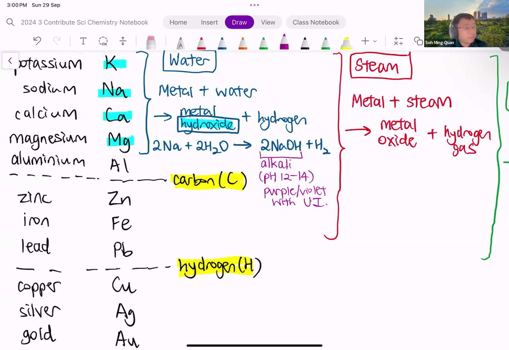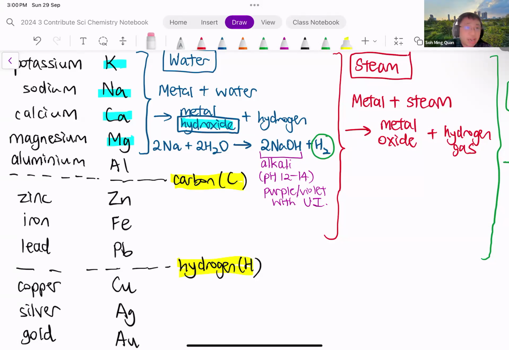Okay, next, you realize that it produces a gas as well. So this reaction produces hydrogen gas. So what is the test for hydrogen gas? The test for hydrogen gas is to insert a lighted splint, and the lighted splint extinguishes with a pop sound. So these gas tests are also covered under the chapter on acids and bases, which you can go back and revise in the revision video for chapter 8. Okay, so all in all, metal plus water forms the hydroxide and hydrogen gas. Okay, the hydroxide is an alkaline solution.